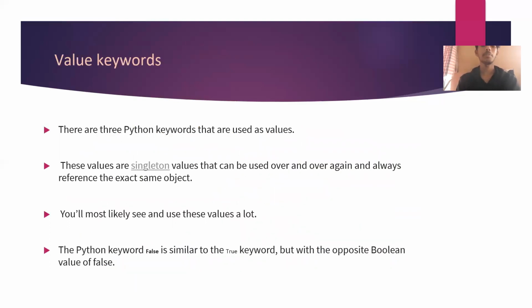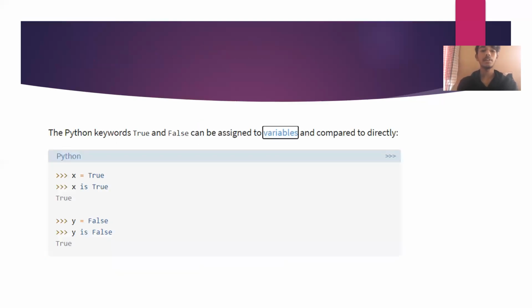Value keywords. There are three Python keywords that are used as values. These values are singleton values, can be used over and over again, and always reference the exact same object. You will most likely see and use these values a lot. The Python keyword False is similar to the True keyword, but with the opposite Boolean value of false. The Python keywords True and False can be assigned to variables and compared to directly. x = True, x is True, True. y = False, y is False, True.